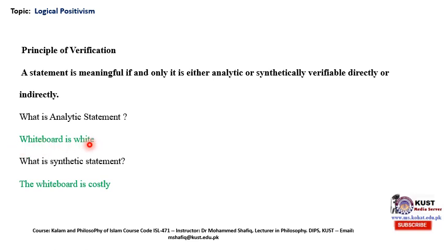So these analytic statements are true by their own definition or by their own meaning. We don't need any sort of experience. This type of distinction was made by the famous German philosopher Immanuel Kant.